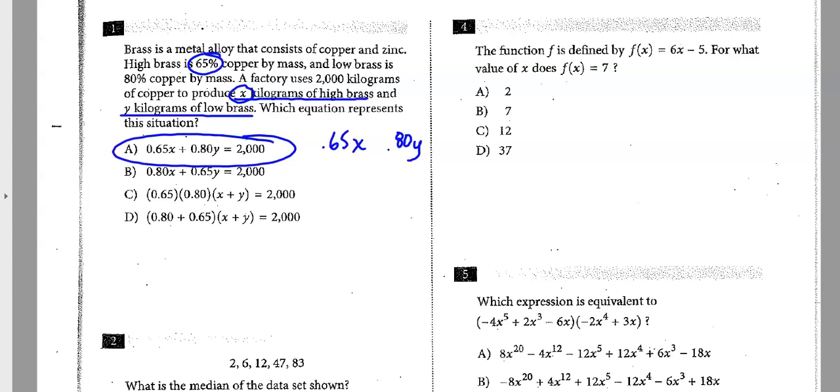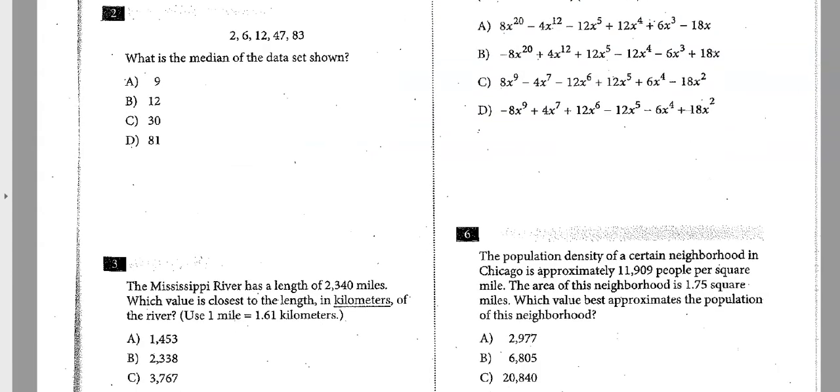All right, moving on to number 2. Number 2 says, what is the median of the data set shown? This one's actually pretty easy because they put them in order. But remember, median is just the middle or the center of the data. Be sure that they're in order. This one is 2, 6, 12, 47, 83. So 12 is the center number. Correct answer there is B.